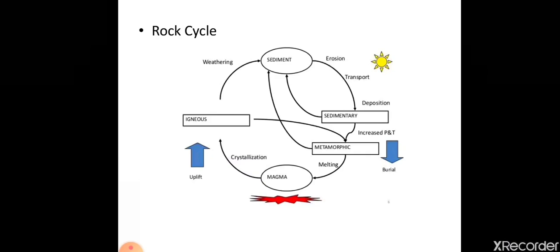These sediments are carried by the rivers and deposited at the floor of ocean, lakes and form sedimentary rocks. Sedimentary rocks under great heat and pressure form metamorphic rock. Metamorphic rock again under extreme heat and pressure melt and form magma. And thus this rock cycle continues. You can see in this diagram easily.